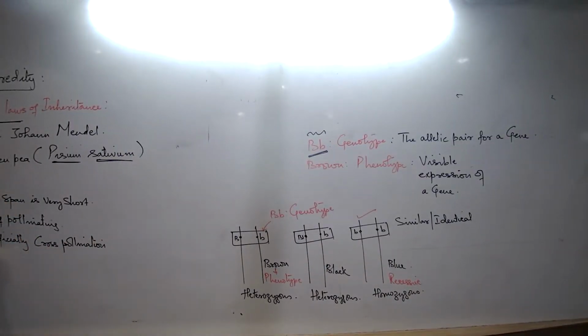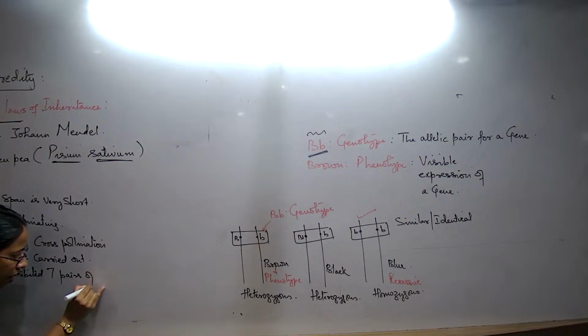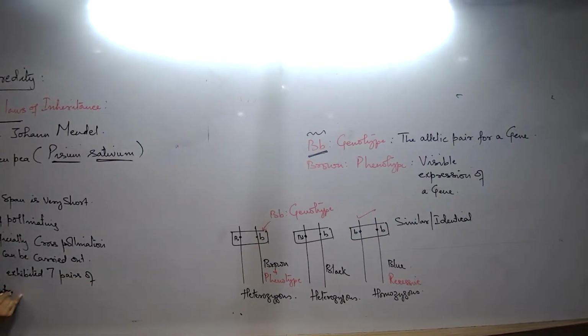Artificially, cross-pollination also can be carried out. And apart from that, one of the most important features is they exhibited 7 pairs of contrasting traits. That is the most important thing that we understand. So that is the most important feature. Why Mendel selected the pea plants for his experiment.